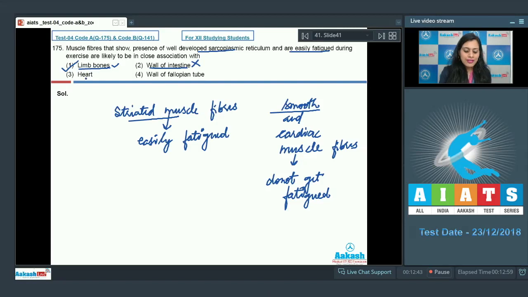The next option given is heart, and heart is lined by cardiac muscle fibers, so this cannot be a correct answer. The muscle fibers which line the wall of intestine and wall of fallopian tube are non-striated involuntary muscle fibers and they do not fatigue. So the correct answer is option number 1. Let's discuss our next question.